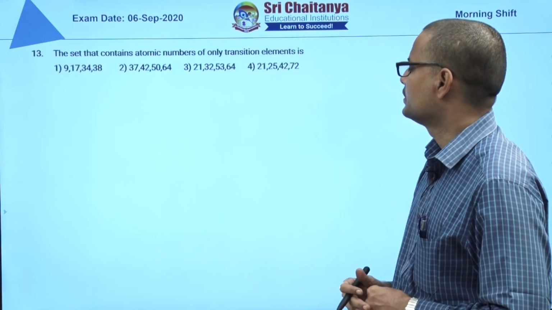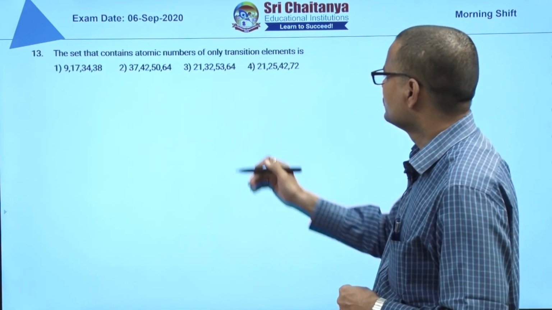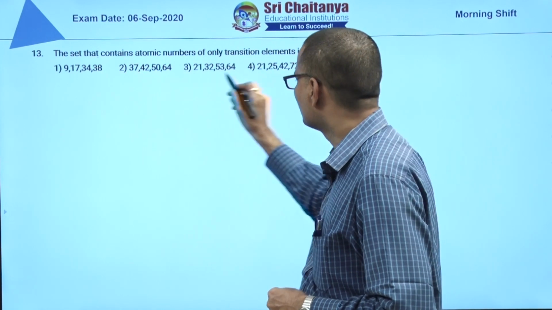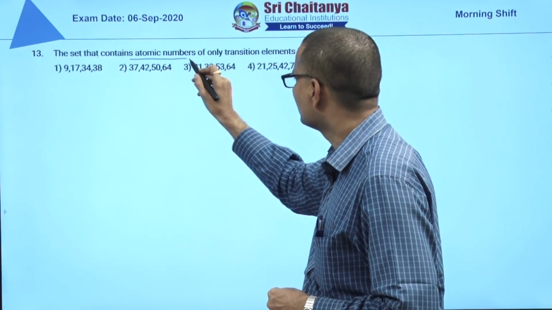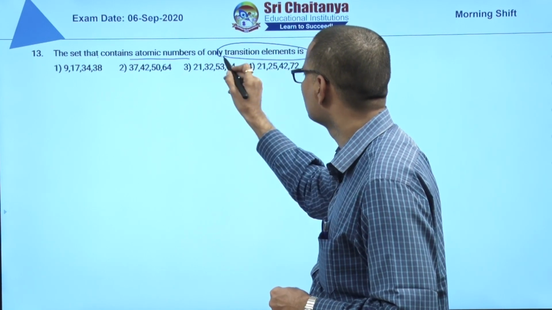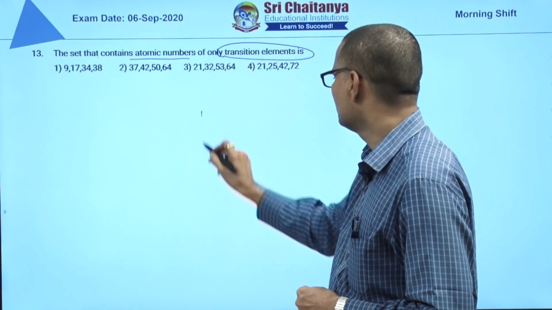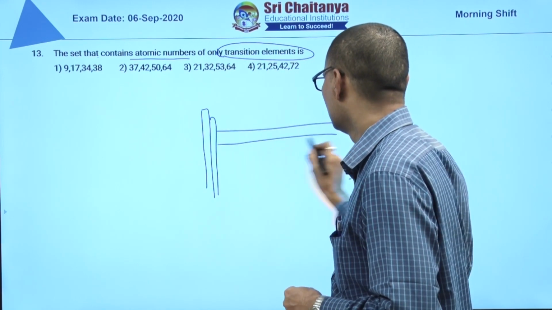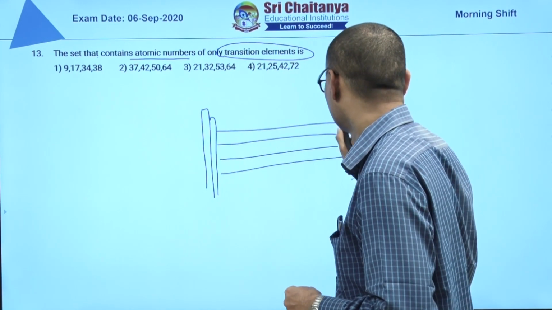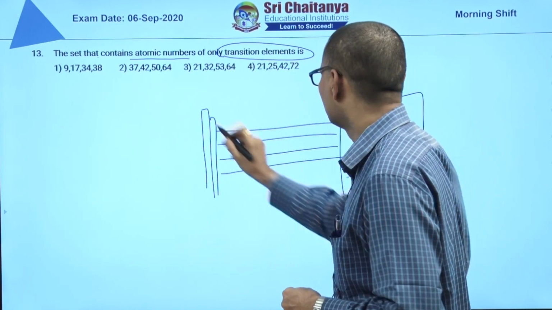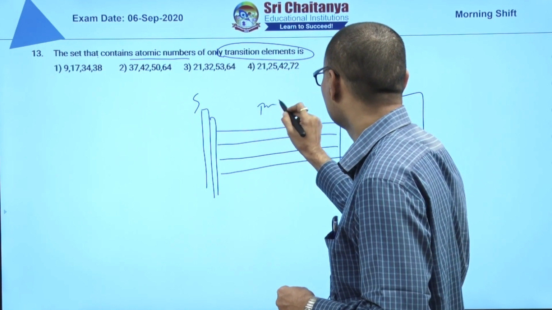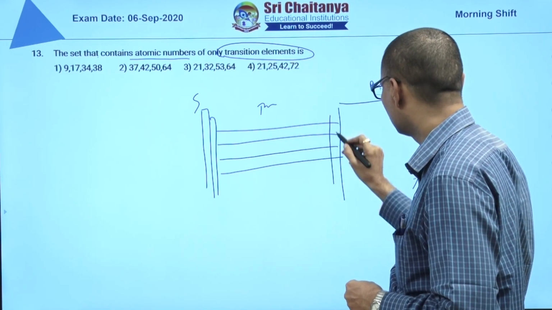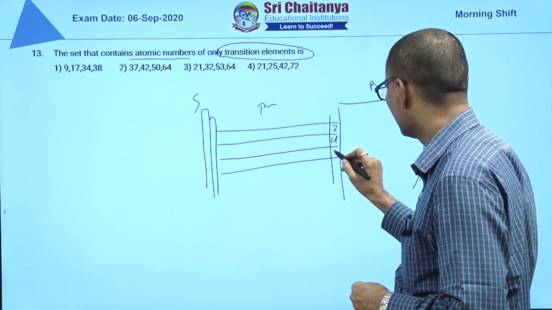Next, the 13th question. They are asking which set among these four atomic number sets contains only transition elements. Here there are s and p block elements. These are transition elements, this is s block, and this is a p block element. Transition elements exclude zinc, cadmium, mercury.